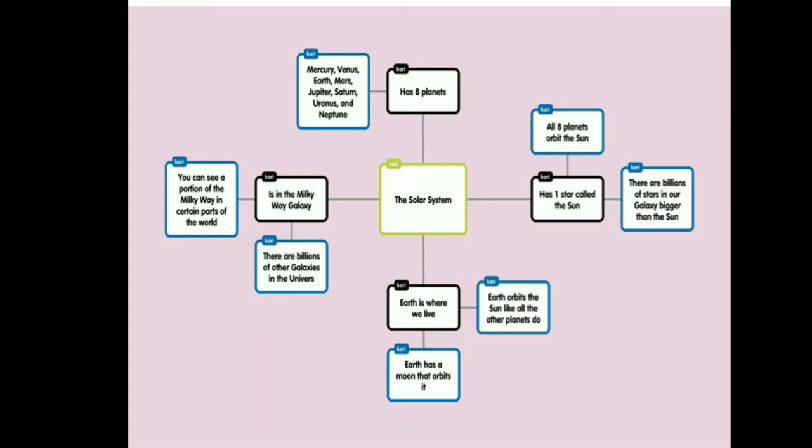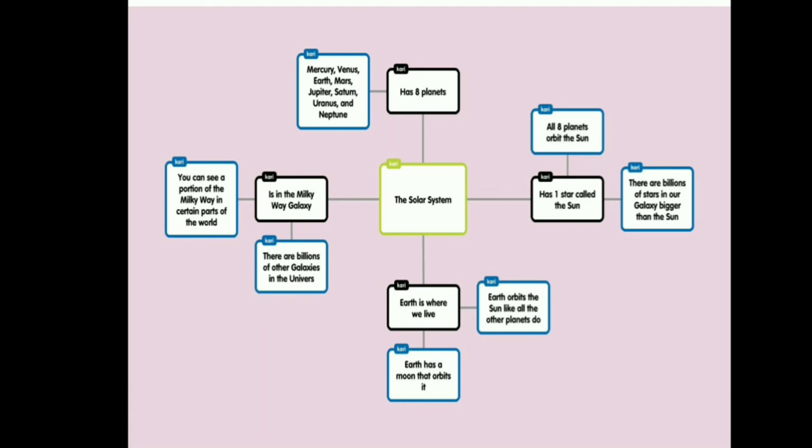Next, we go through the downside. The earth is where we live. It is also included in the solar system, and earth orbits the sun like all the other planets do. And earth has a moon that orbits it.